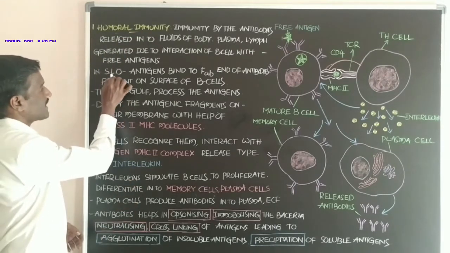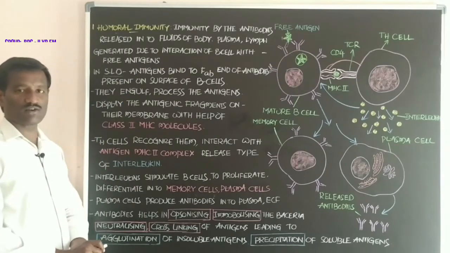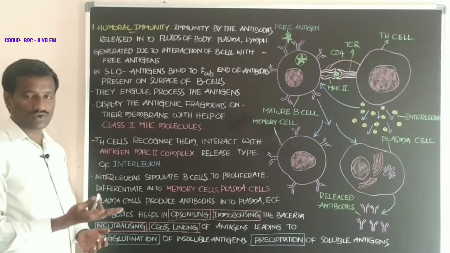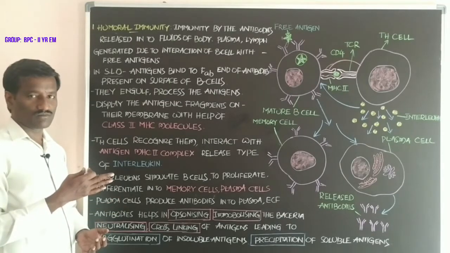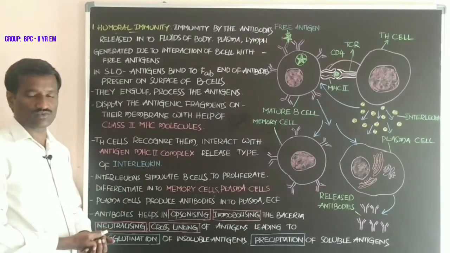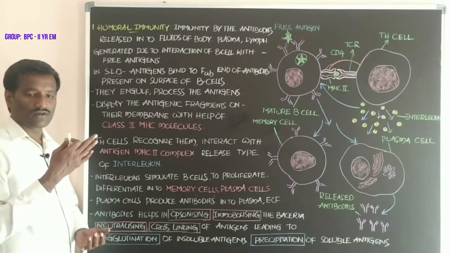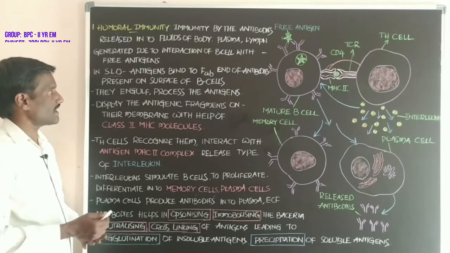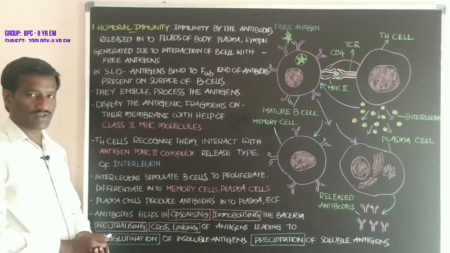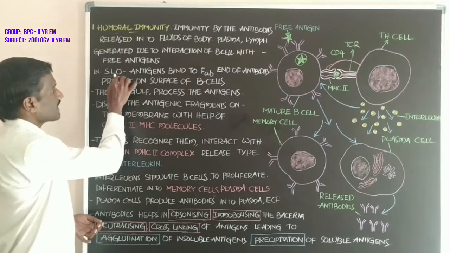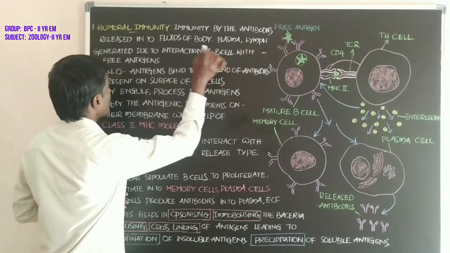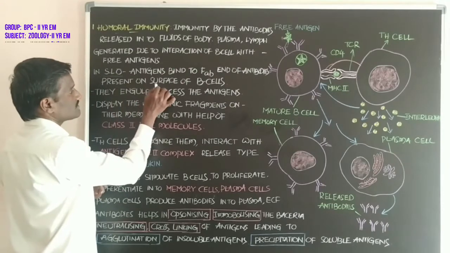And the secondary lymphoid organs, SLO. As you already know, these include MALT, mucosa associated lymphoid tissue, the spleen, and the lymph nodes. These act as secondary lymphoid organs. In these secondary lymphoid organs, antigens bind to the Fab end of the antibodies present on the surface of B cells.